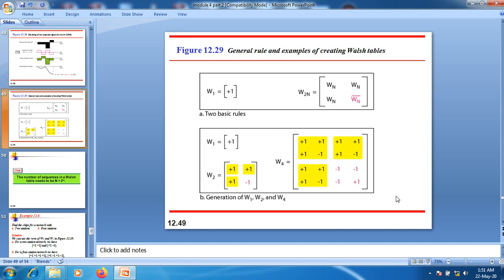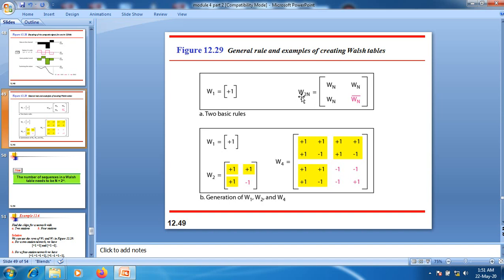When it comes to designing these chipping sequences, that is how we generate these chipping sequences, we are using this Walsh table. We have certain rules when it comes to generating this Walsh table. We have two basic rules. W1 should and must be a positive one, and here we are computing Walsh codes for 2N.